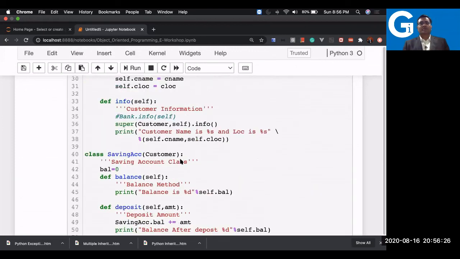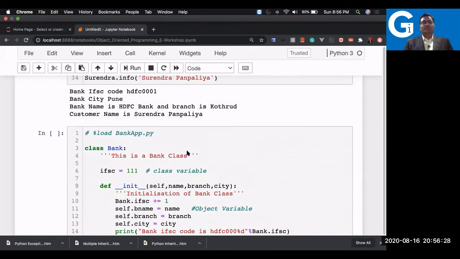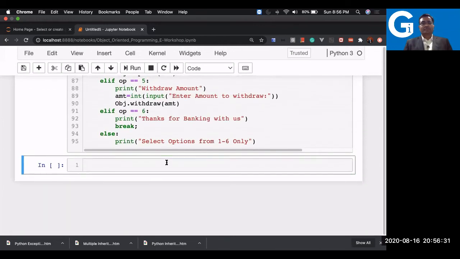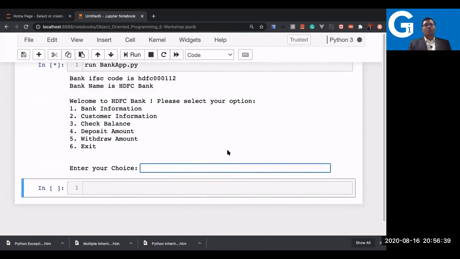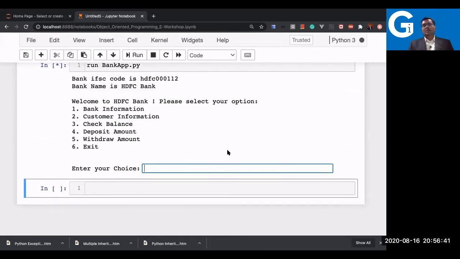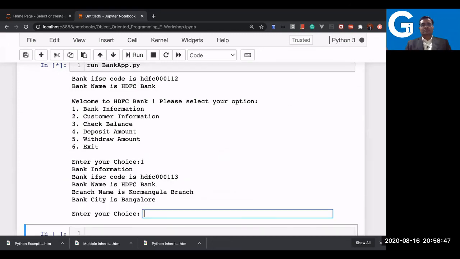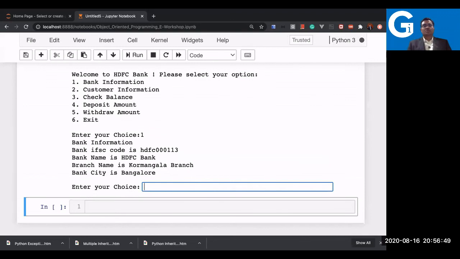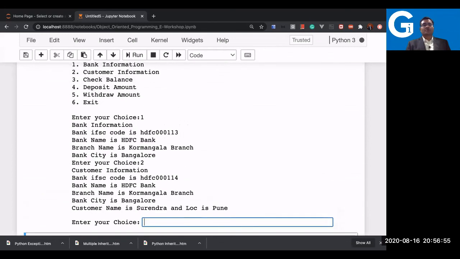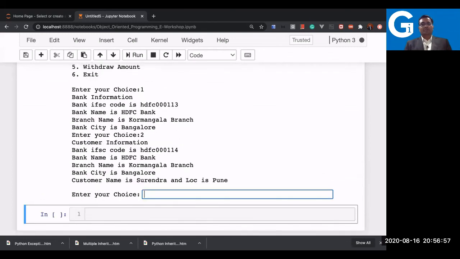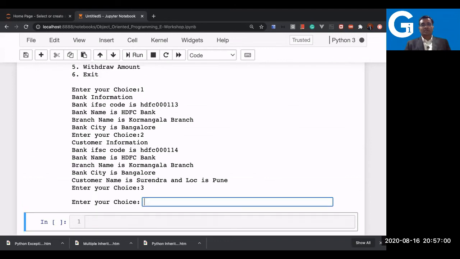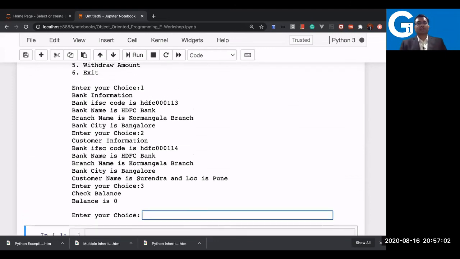You can run it from anywhere once you have written it using object-oriented programming. Like I have bank_app.py. I can run it from here, or I can run it from outside also. And then it asks me: Welcome to HDFC Bank. Please select your option. You say bank information. Yes, you have the bank information. You select the other option, customer information. Done. You got the customer information now. Third, you want to check balance. Nothing is deposited, so what will you get? Let us see. Zero balance. Okay, obviously you have to deposit then.